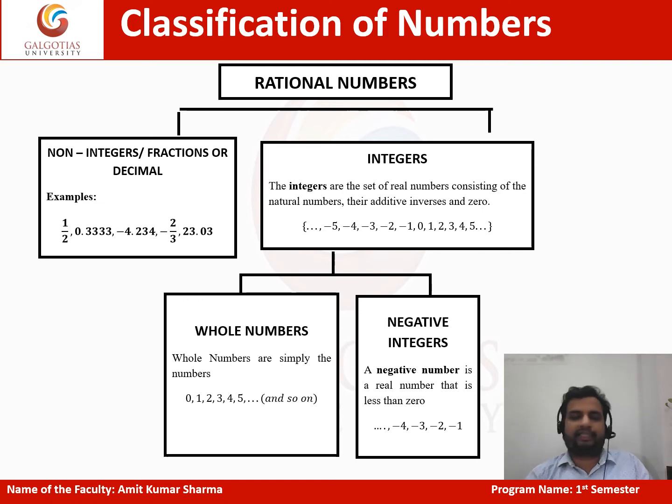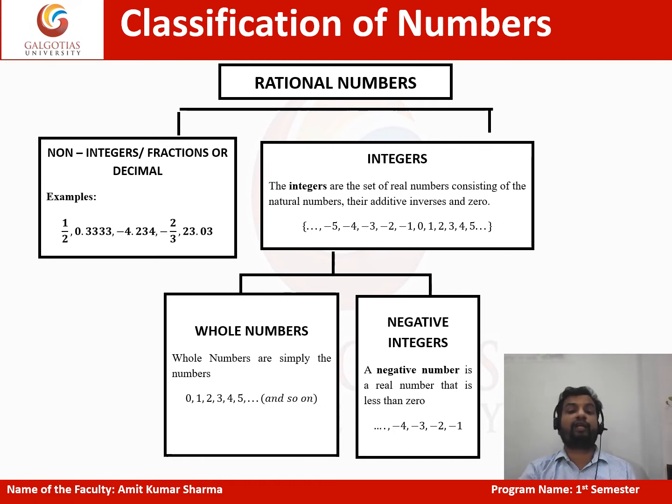Further, integers can be divided into whole numbers and negative integers. The integers which have a negative sign are negative integers, and the integers which do not have a negative sign are called whole numbers, right? 0, 1, 2, 3, 4, 5, and so on, these are whole numbers.